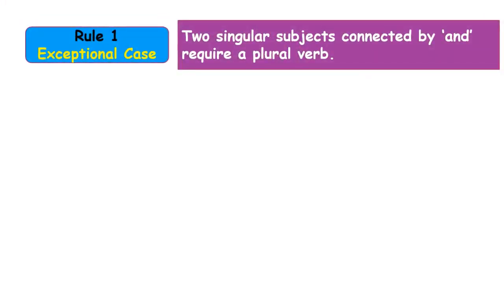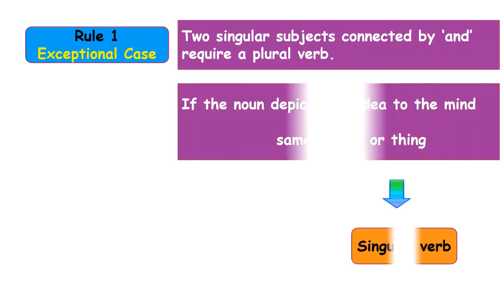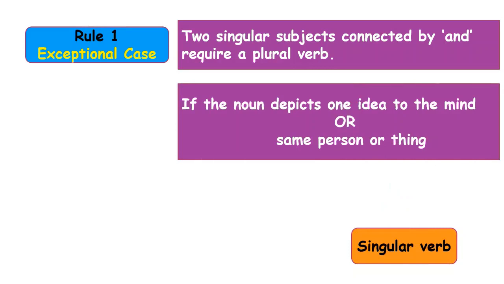But children, there is an exception to rule number 1. Rule number 1 says two singular subjects connected by and require a plural verb. But if the subjects depict one idea to the mind or same person or thing, in that case we use a singular verb. Let's look at some examples.